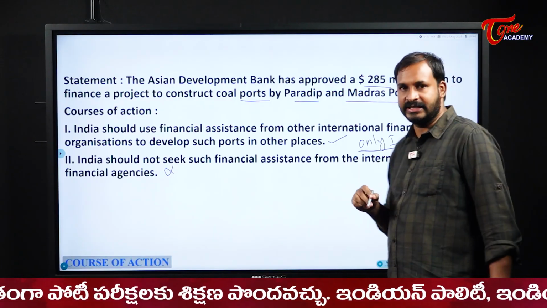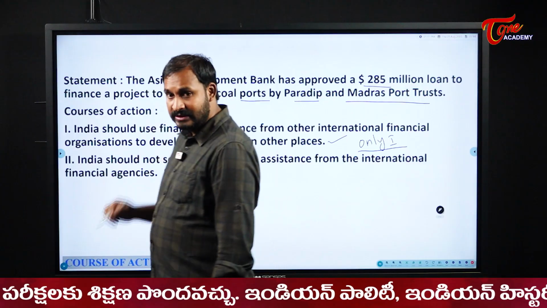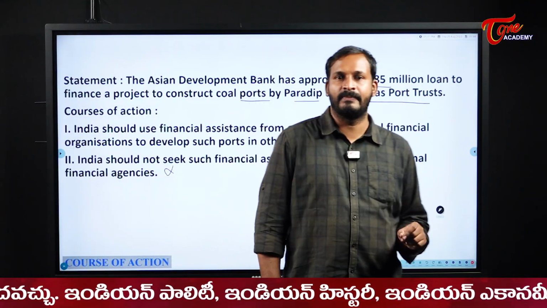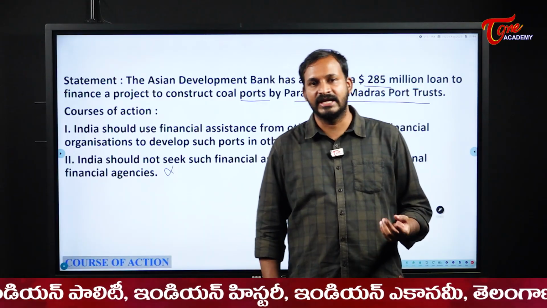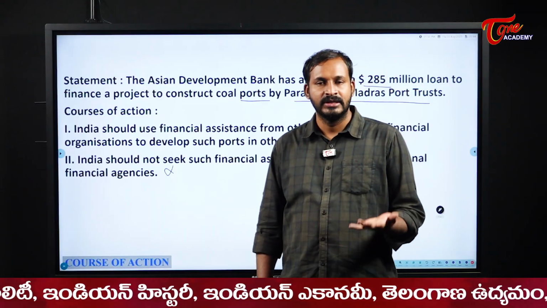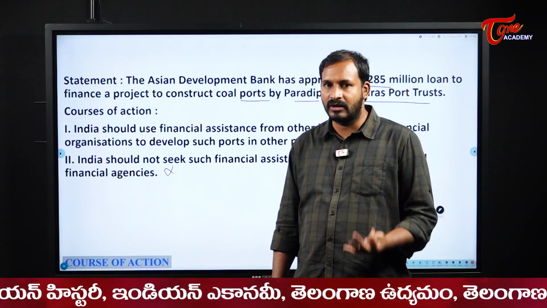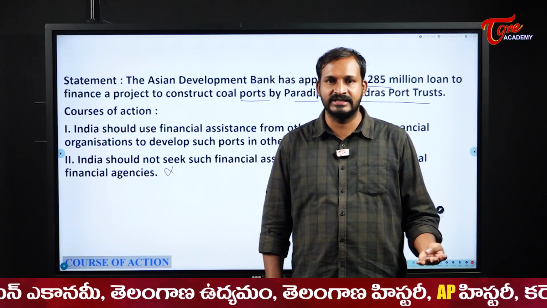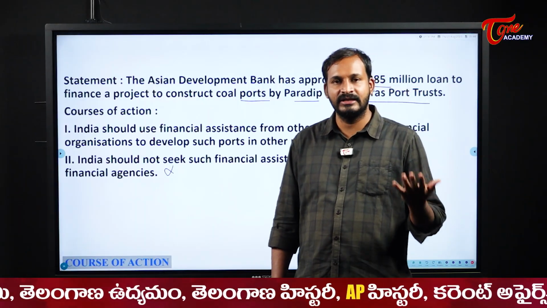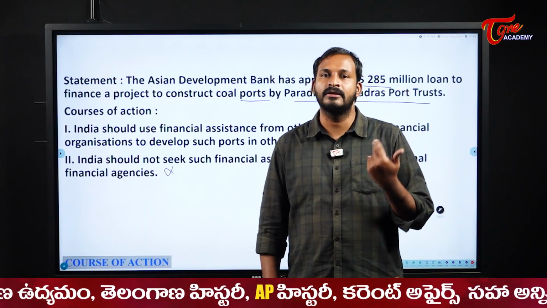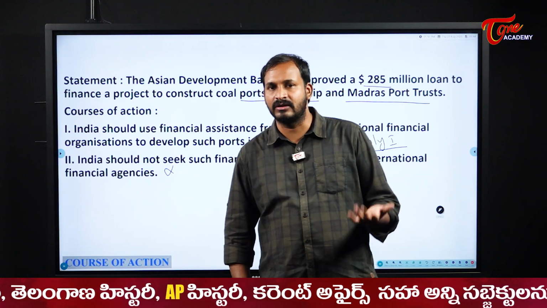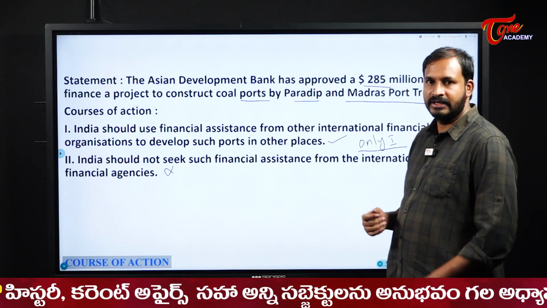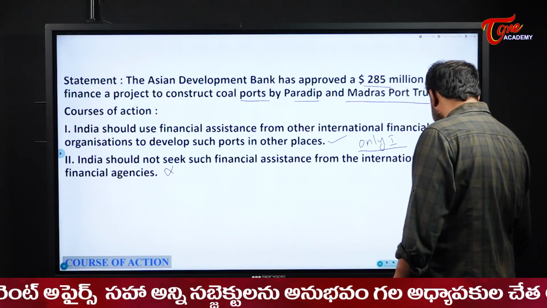In our realistic approach, in this course of action, some realistic thoughts should be put onto the paper. Yes, without any financial assistance, the ports cannot be developed. So if ports are not developed, we cannot develop our nation. So any developing nation like India should definitely take some assistance and develop their ports. Even the developed countries are also taking loans. So there is nothing wrong in taking loans by the developing nations.